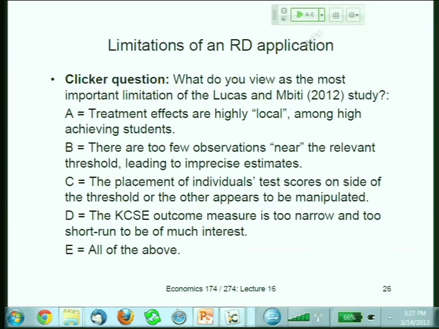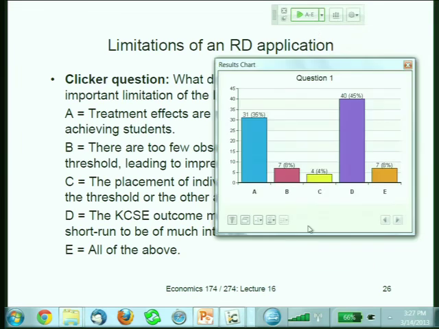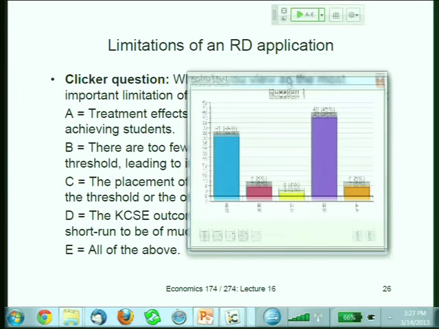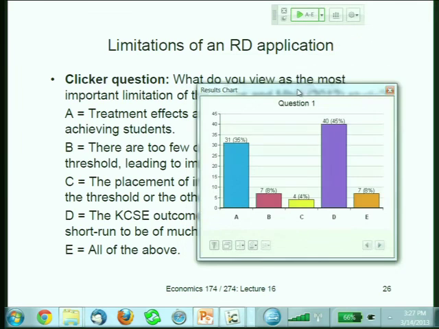Okay, so I can see the answers here already, and this is sort of what I thought you guys would say. So, A is the treatment effects are local, and that's certainly an issue. Even though there's some variation, it's still among very strong students. So there's not just one threshold, there's thresholds from 350 to 450, but we're not talking about the median student who's at 250. These are still very strong students.